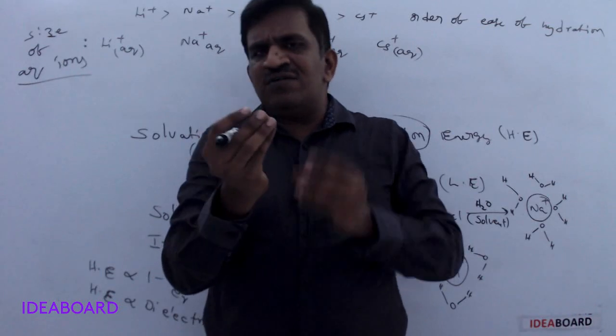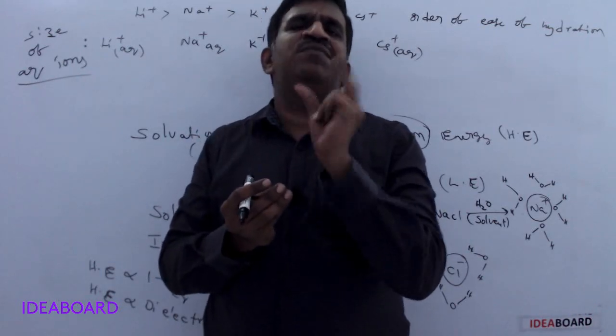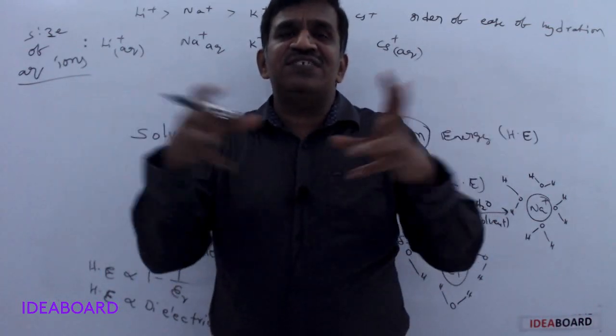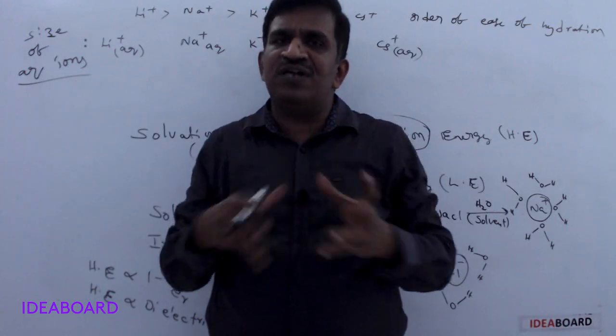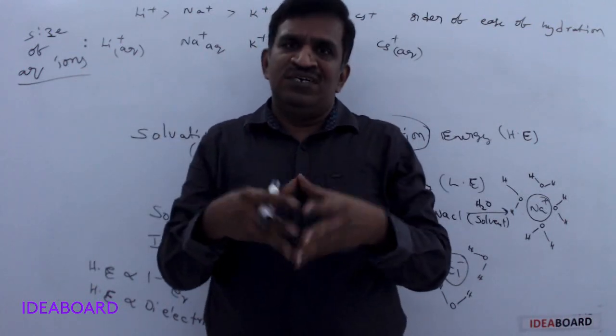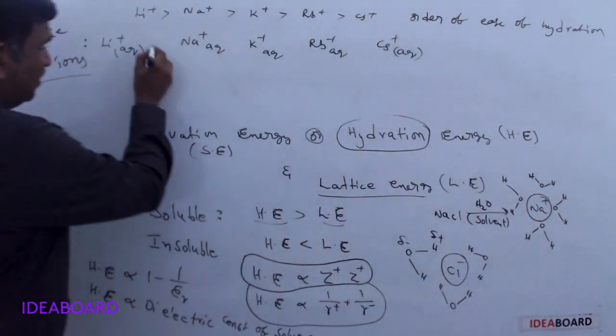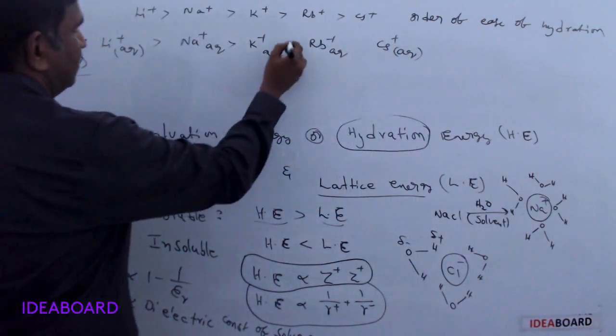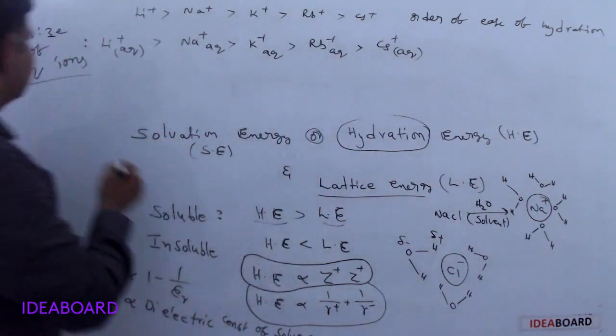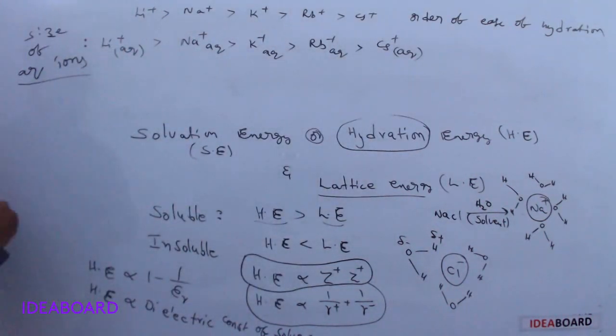If an ion is surrounded by a very small number of water molecules, its aqueous ion size, meaning water molecules plus that ion, is lesser. So here Li plus is bigger, and this is the size of aqueous ions.